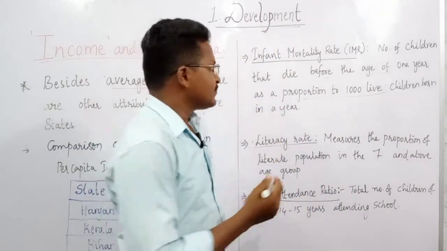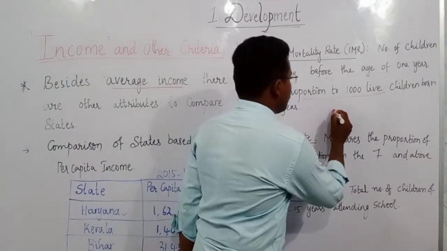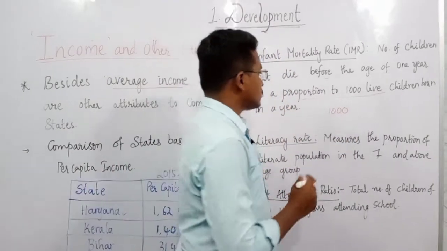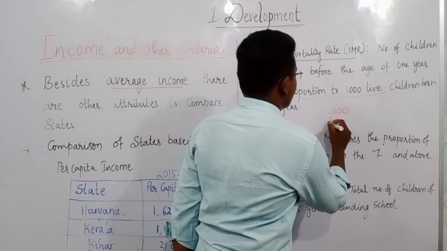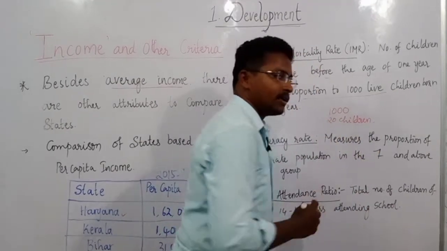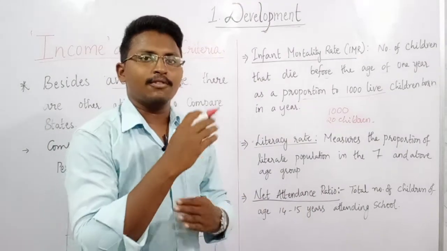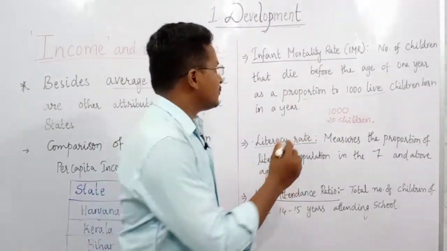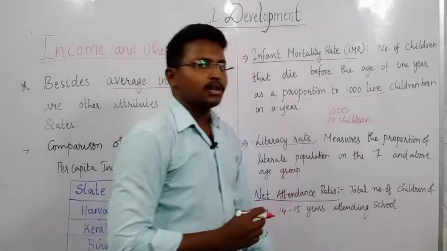For example, in a particular year, if 1000 children are born, and out of these 1000 children 20 children die before the age of 1 year, that means before completing 1 year itself they lose their life, we call it the infant mortality rate.